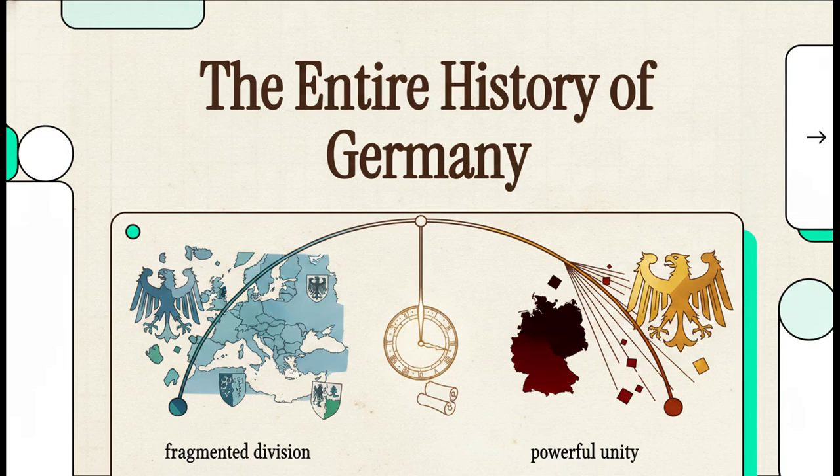All right, let's dive right into this explainer and trace what is honestly a fascinating pendulum swing of history. We're looking at a story that just constantly oscillates between deep, fragmented division on one hand and powerful, world altering unity on the other. We're going to take over 2 millennia of German history and break it down into a clear, visual journey to bring this whole complex narrative right to your screen.